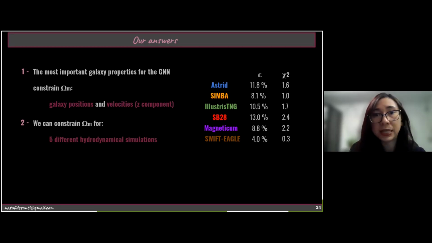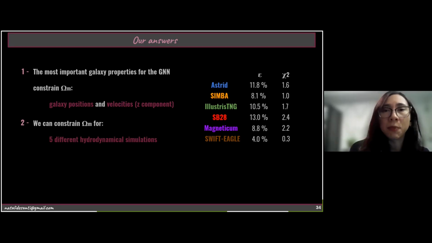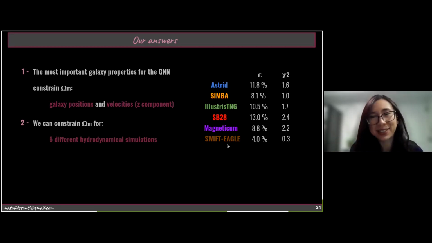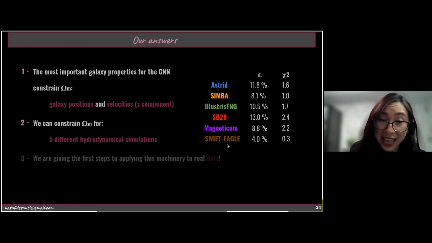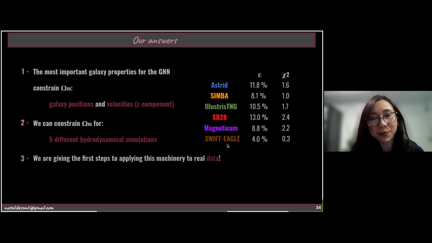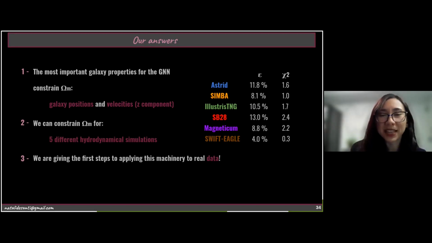It's important to say that this is the first time that we have a GNN model that works using only galaxy catalogs and is able to extrapolate among this huge number of different hydrodynamical simulations. We are giving the first steps to apply this machinery to real data, and we would like to do the following steps in our next work.